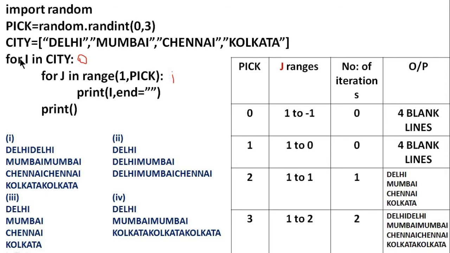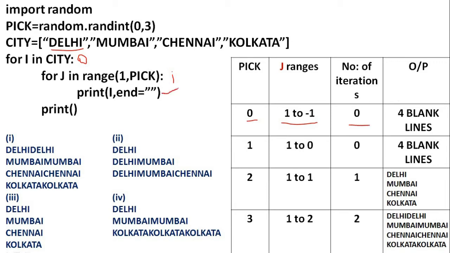Okay, then we will start from the first element. For i in city, what is the first value for i? It is Delhi. Then come to the inner loop. For j in range 1 to pick. When the value of pick is 0, j ranges from 1 to pick minus 1. That is 0 minus 1, minus 1. So j ranges from 1 to minus 1. Then how many times this for loop will execute? 0. That is, number of iterations 0.